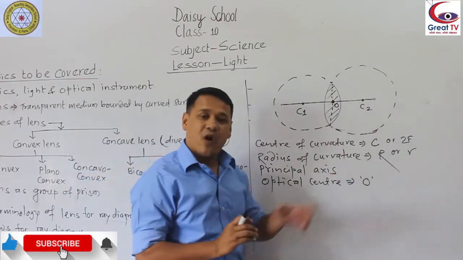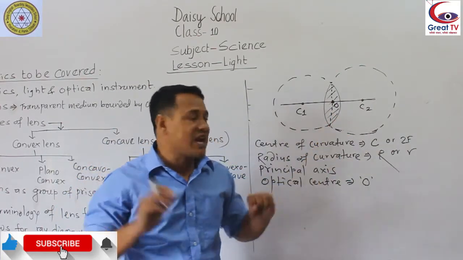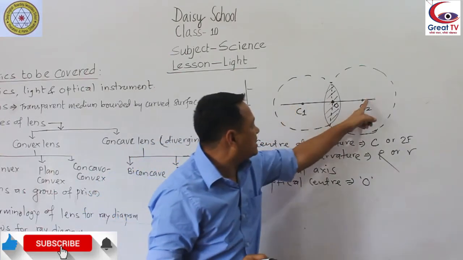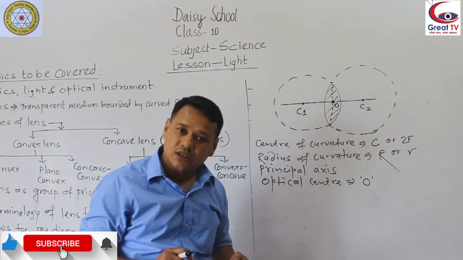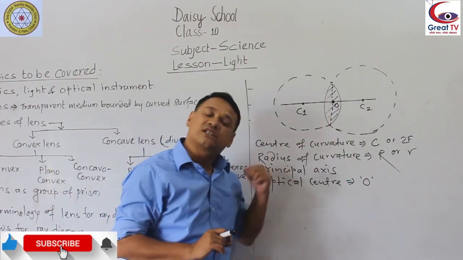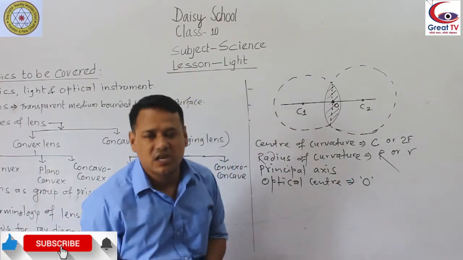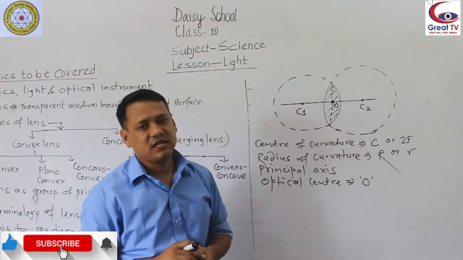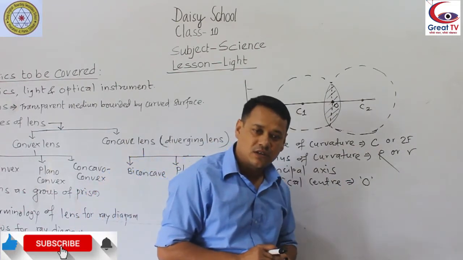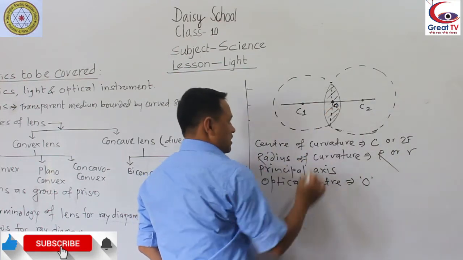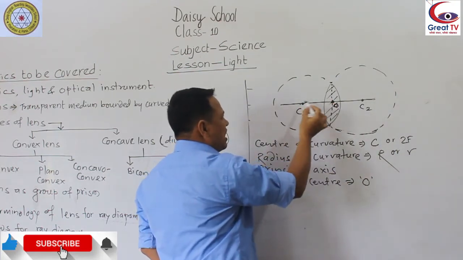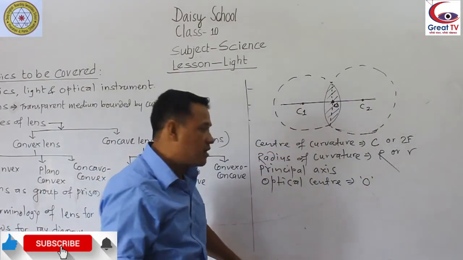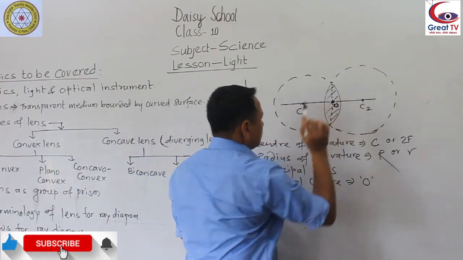Otherwise, you can say it is the point on the principal axis which is equidistant from the two centers of curvature. That is also called the optical center, or simply the geometrical center of the lens. Every measurement we do in the lens starts from the optical center. You can say the distance from O to C1 or O to C2 is also called the radius of curvature.